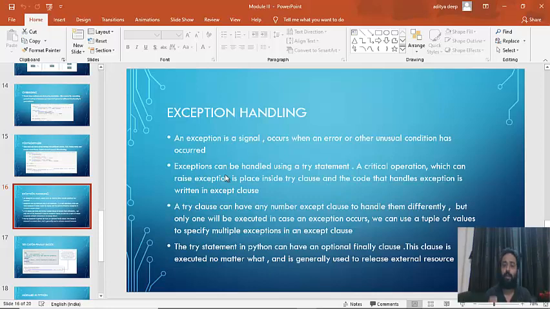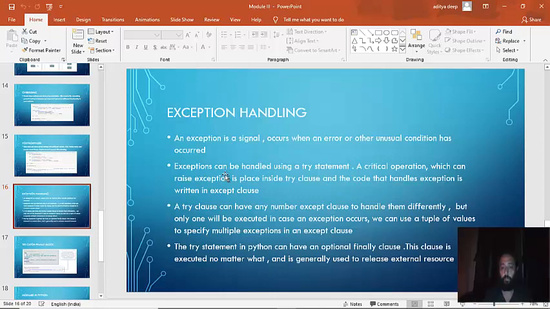Fine. What if by mistake that user enters 0 instead of 200? What will happen? Your code will crash, and everything will stop right there. But we don't want this to happen. There are so many important, crucial financial transactions and applications going on, and for such a silly mistake you cannot abort each and everything.